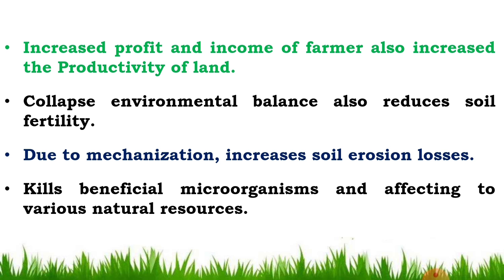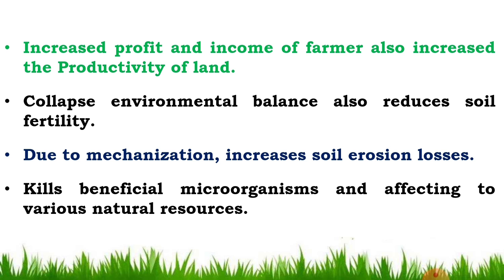It collapses the environmental balance and also reduces the soil fertility, because in HEI maximum external inputs are used for increasing crop production. The maximum use of chemical fertilizers, chemicals, pesticides, etc. creates environmental pollution and also deteriorates the soil fertility.